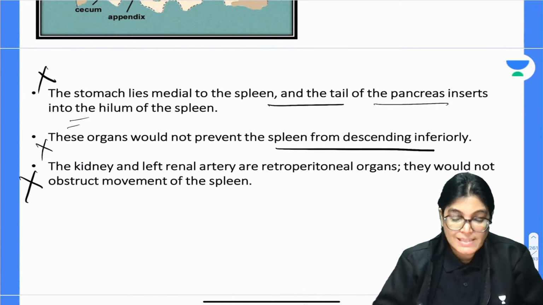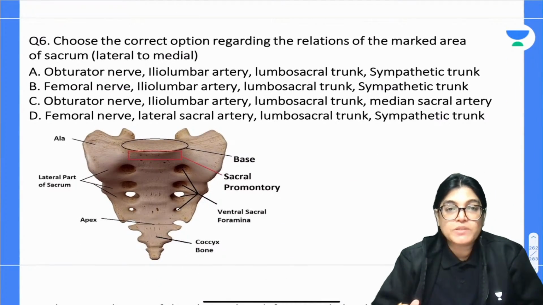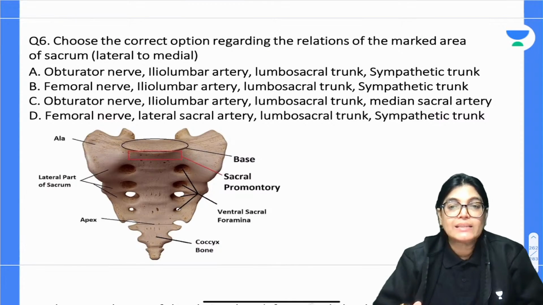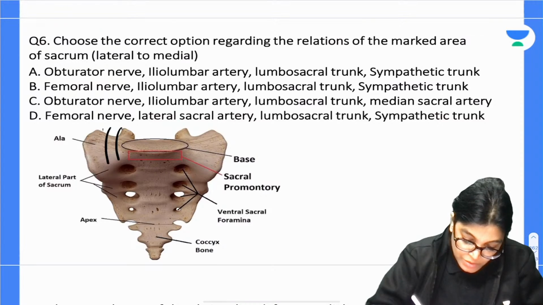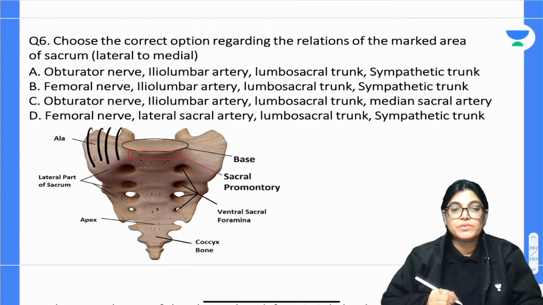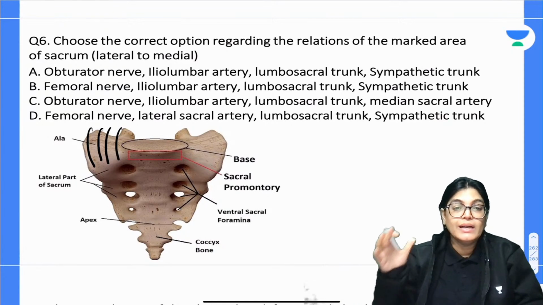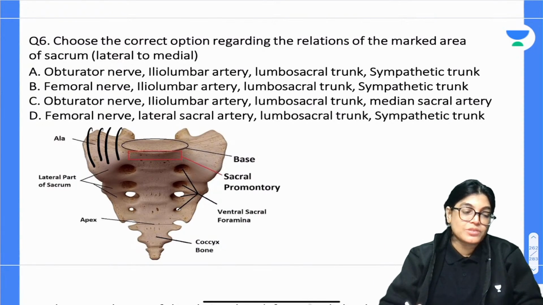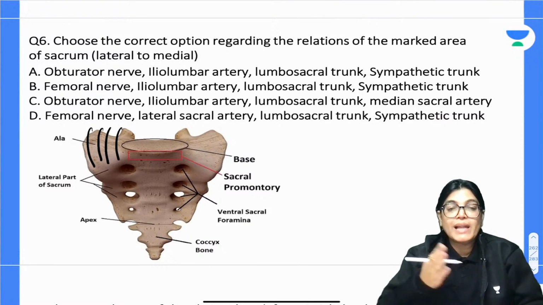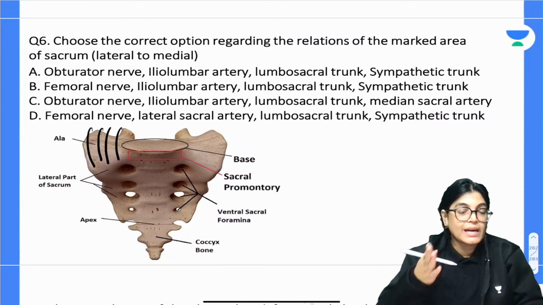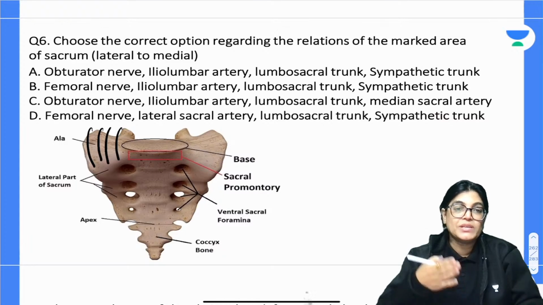Let's move on to the next MCQ, MCQ number 6. Choose the correct option regarding the relation of the marked area from lateral to medial. So I just want to tell you that 4 structures are related on the ala of sacrum. So these 4 structures, what are they? From lateral to medial, what is the correct order of the structures related? Whether option A is correct, B, C or D.